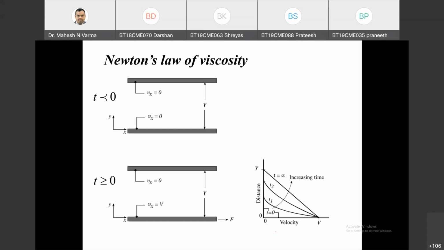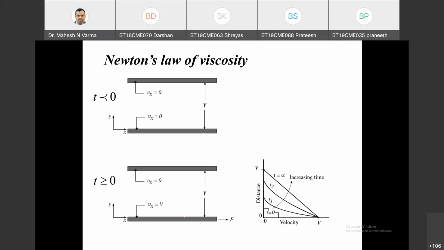So here you can see what the velocity profile will be at y equals 0. So this is y equals 0 and this is y equals capital Y. At time t equals 0, at the bottom the velocity is v, but at y, other than this, all layers will have velocity 0. Then slowly what will happen?